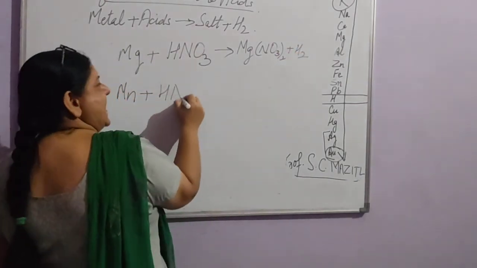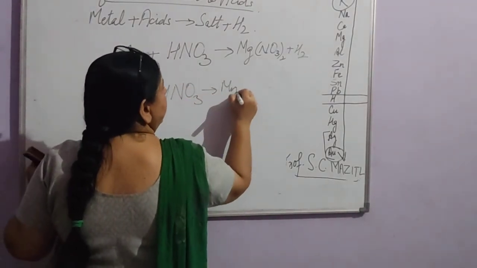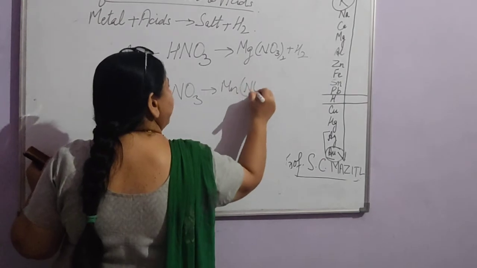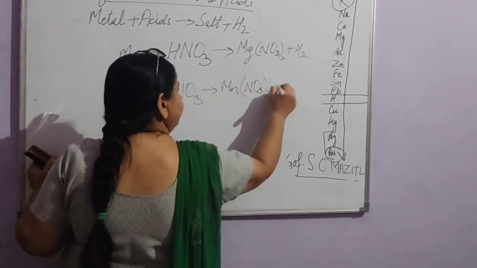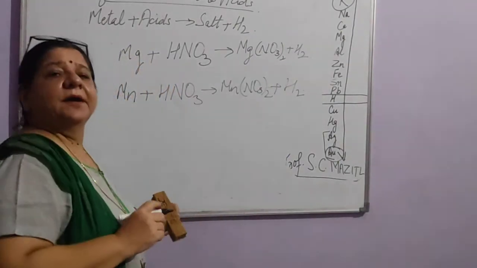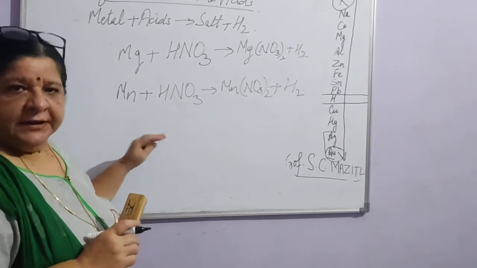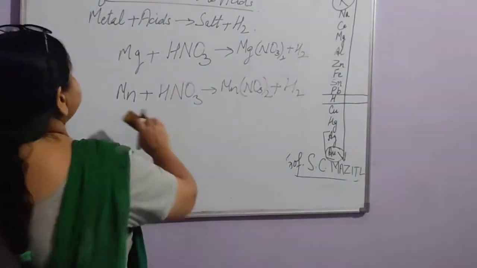Same way with manganese also, it will form manganese nitrate plus hydrogen gas. Right? So these are the two exception cases. These you have to learn also. Next is